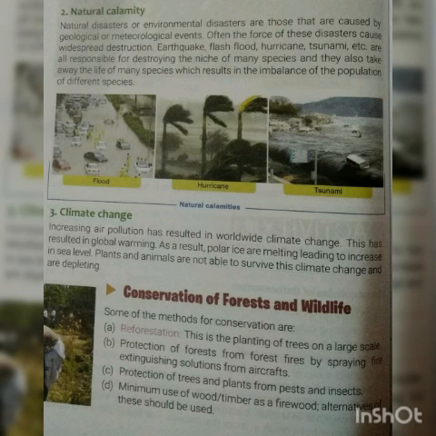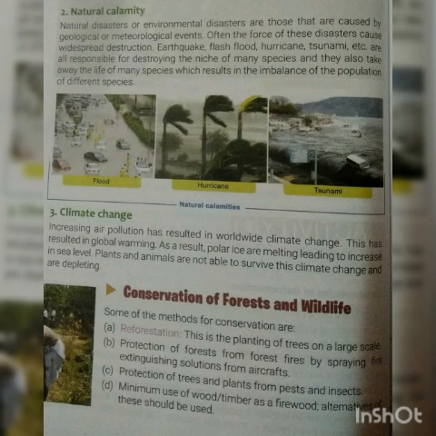So what are the methods we should take? First one is reforestation. That means we have to plant as many trees as we can on a large scale. Number two, we need to protect the forest from forest fires. How? By spraying the extinguishing solution with the help of aircrafts.